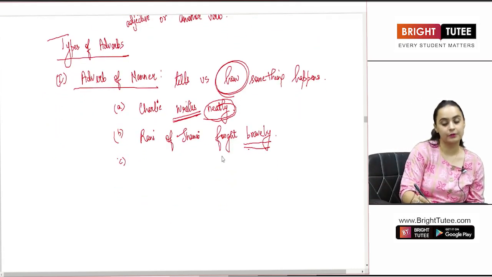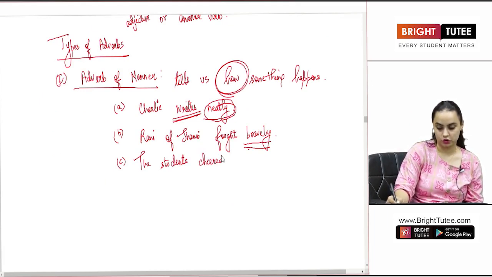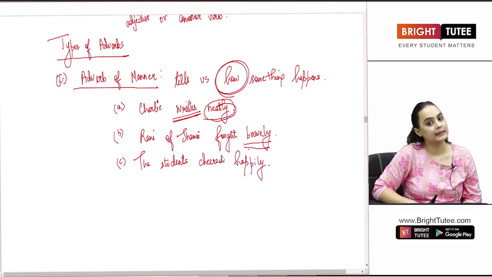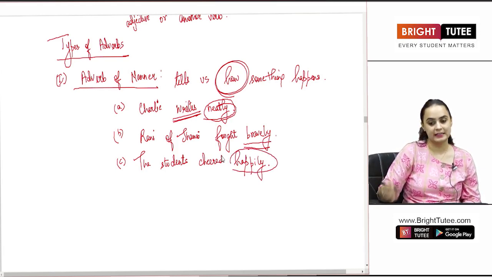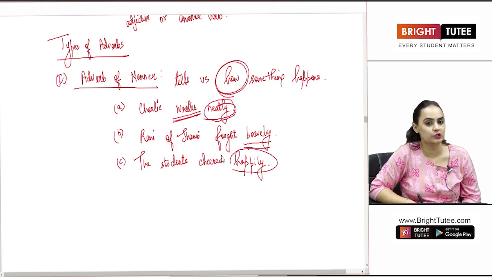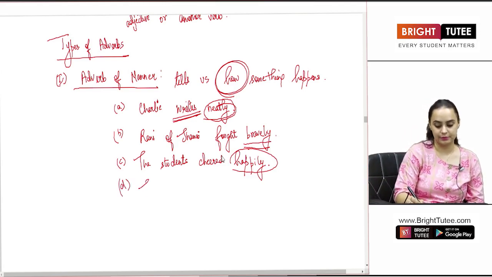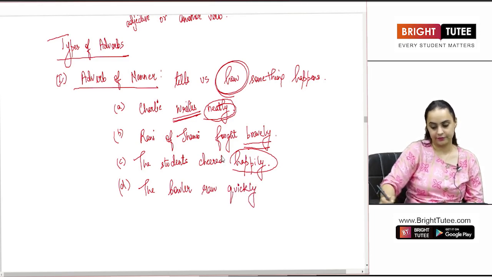If I give you another example, the students cheered happily. How are the students cheering? Happily. So the manner in which the students cheered is a happy manner. If I give you another example, the bowler ran quickly.